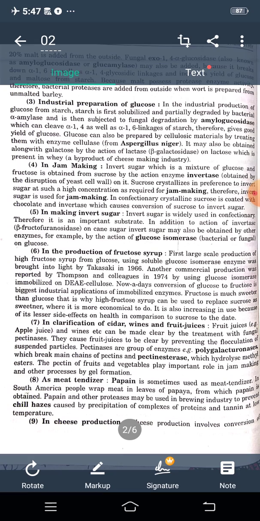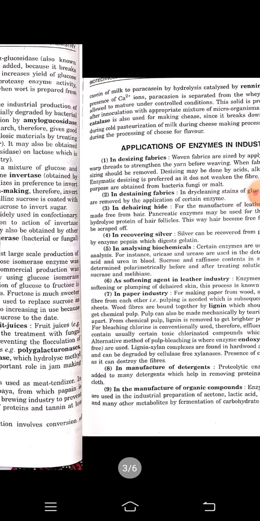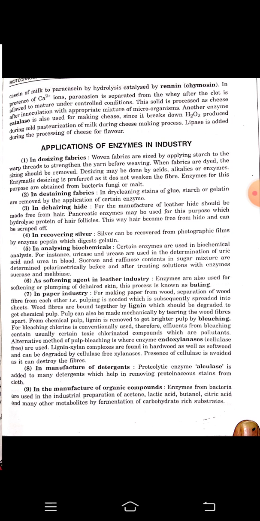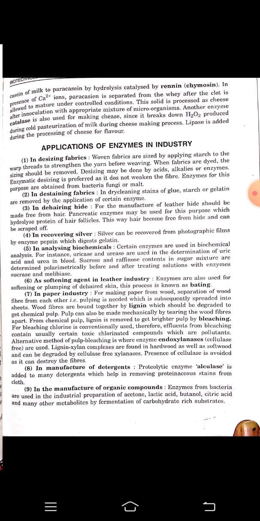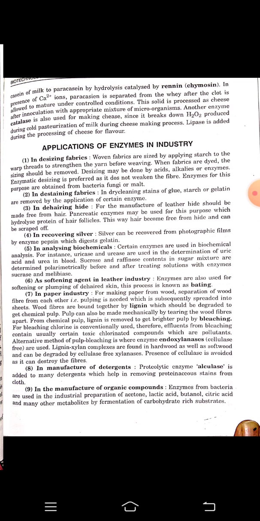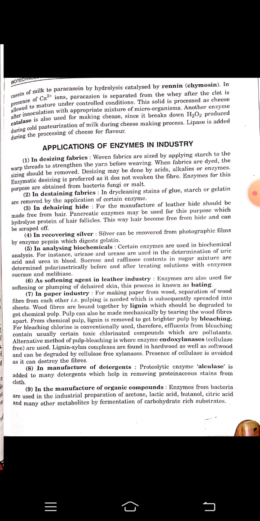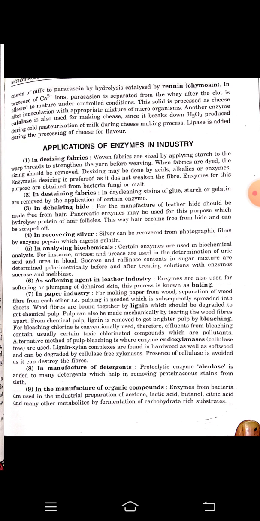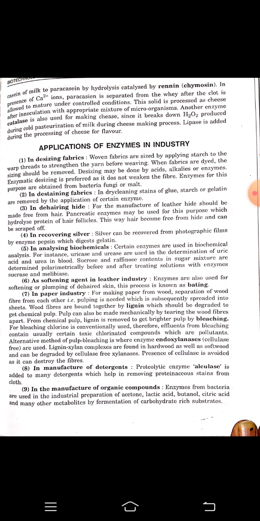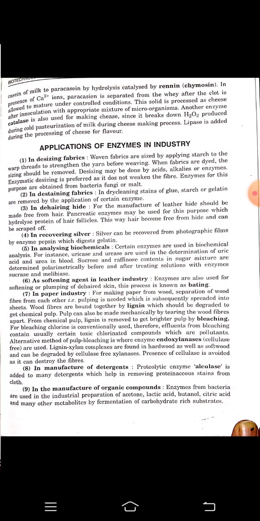In cheese production, this involves conversion of caseinogen of milk to paracasein by hydrolysis catalyzed by rennin, chymosin. In the presence of calcium 2+ ion, paracasein is separated from the whey after the clot is allowed to mature under controlled conditions. This solid is processed as cheese after inoculation with an appropriate mixture of microorganisms.